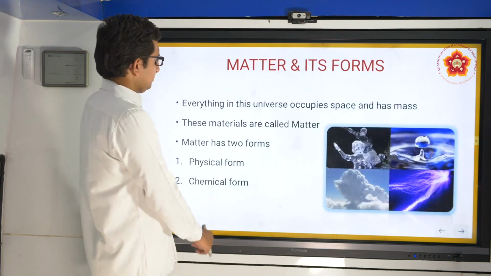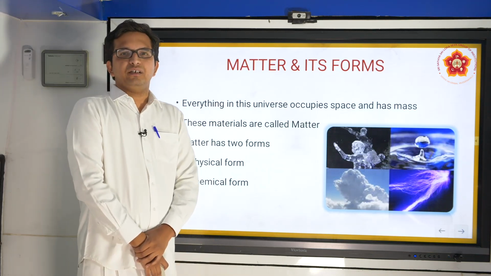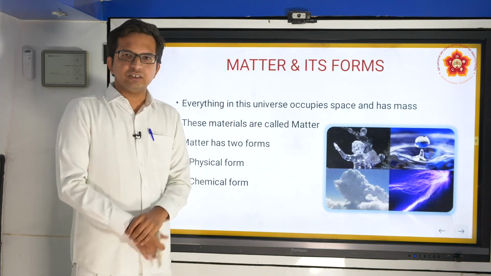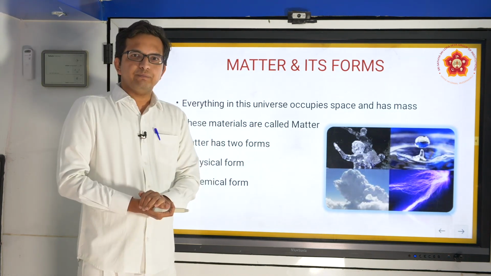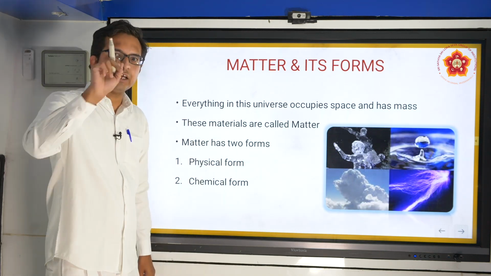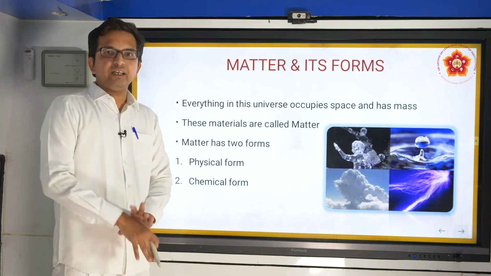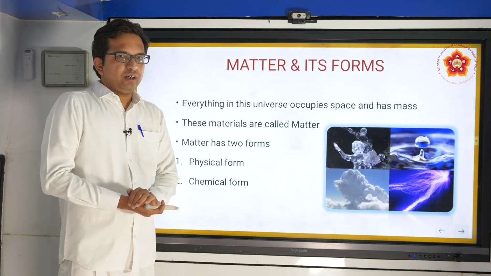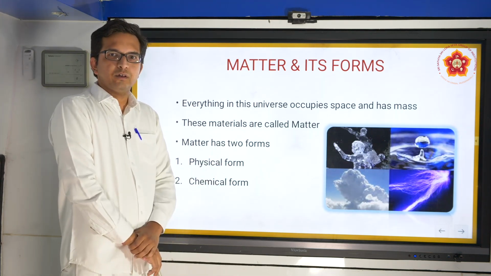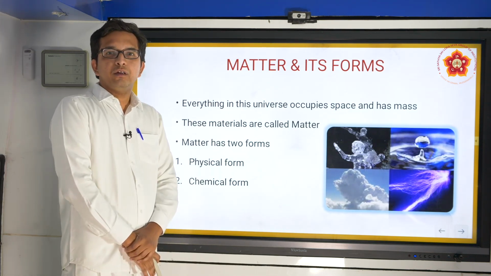To start with, everything in this universe occupies space and has mass. It occupies a certain space. You can take your own example. Where are you present now? Probably you are sitting down, or you are standing. Wherever you are, there is some space that you are occupying. What is your weight? This is a general question which is asked by people.